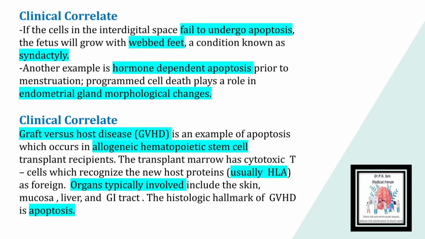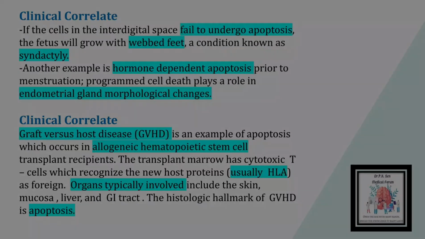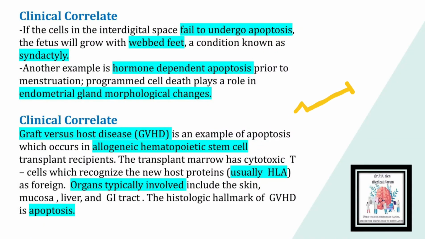Option C is dystrophic calcification. Necrotic tissue within our body evokes an inflammatory response that removes the dead tissue and is followed by healing and tissue repair. Necrotic debris may also undergo dystrophic calcification. Now option D is graft versus host disease.